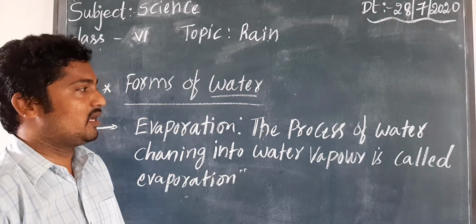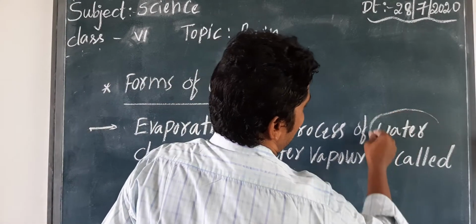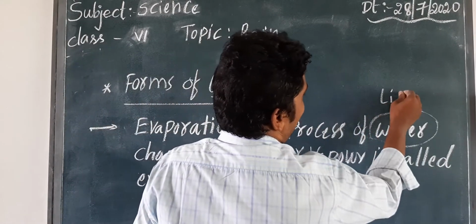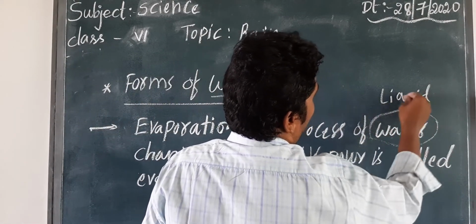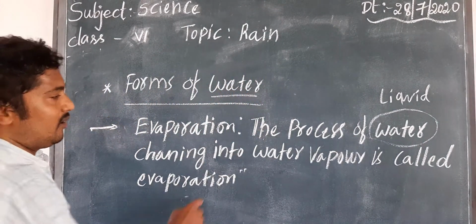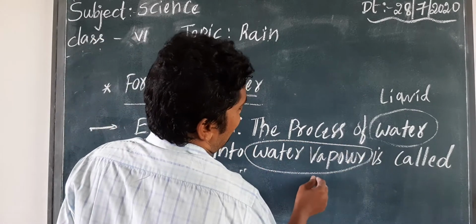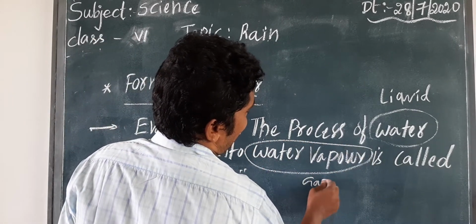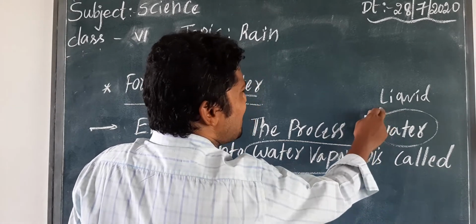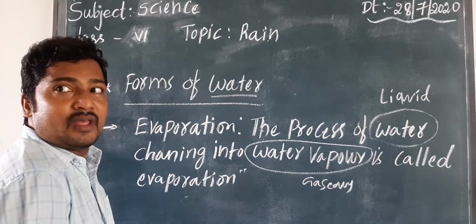Children, the thing here is water. Water is a liquid form. Am I clear? Water is a liquid form. Water vapor is a gaseous form. Understand? So a liquid form is changing into a gaseous form.